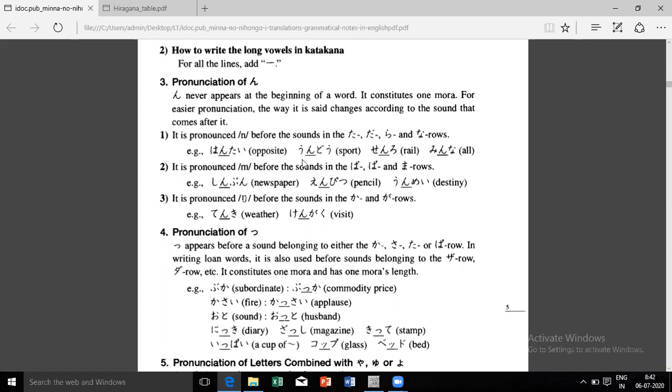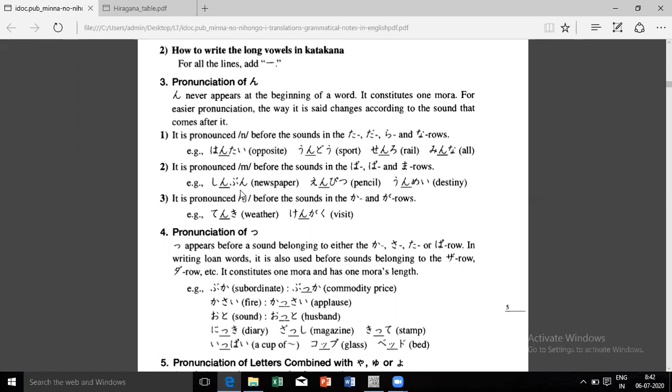Undo, sports. Whatever kind of sports you're doing, it is undo. Senro, a railway track, that is senro. Minna. So you know, everywhere the un sound will come. And number 2, when there is a sound, they are giving the ba, pa, and ma rows. So when these kinds of letters come, you have to pronounce it as m.